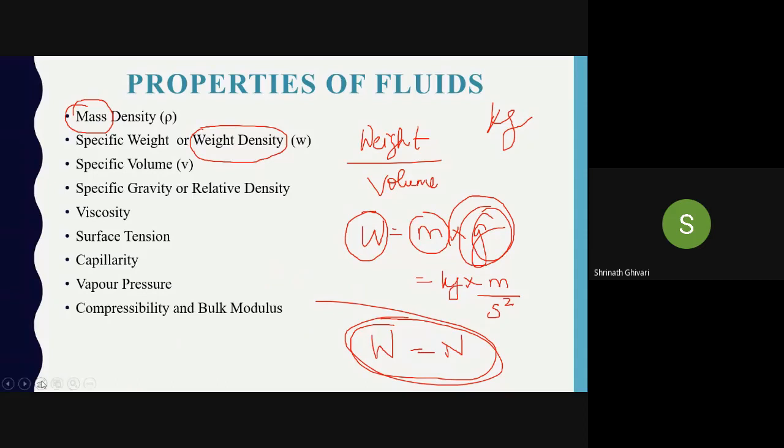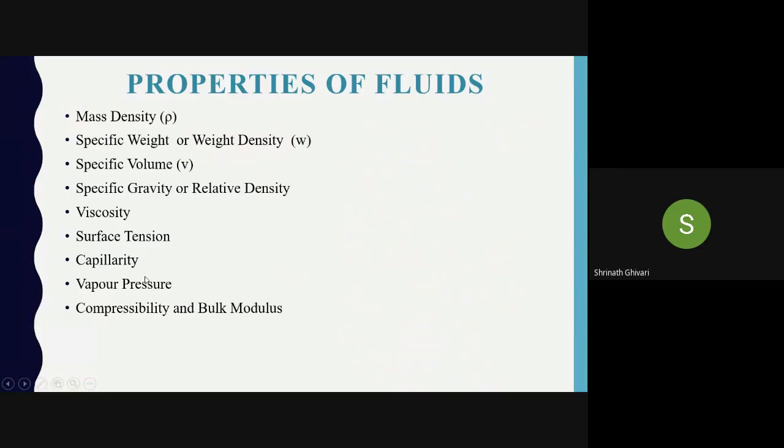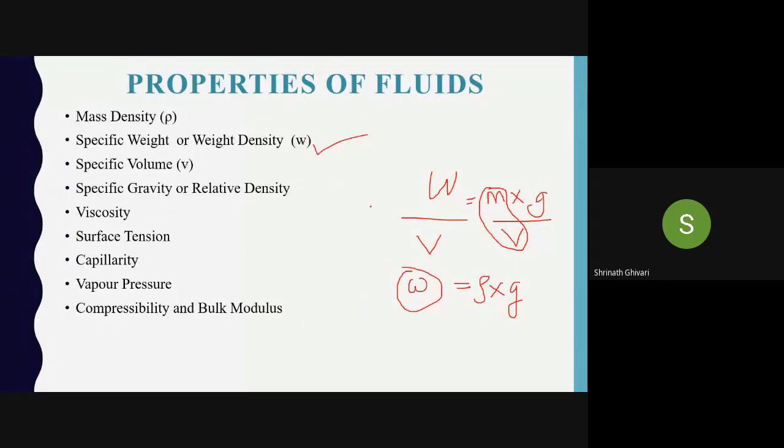So what is weight density now? Weight by volume. So what is weight? Mass into acceleration due to gravity. Then it is divided by the volume of the fluid. So what is mass by volume? Rho, density. So rho into g. Weight density is given by small w. w equal to rho into g.